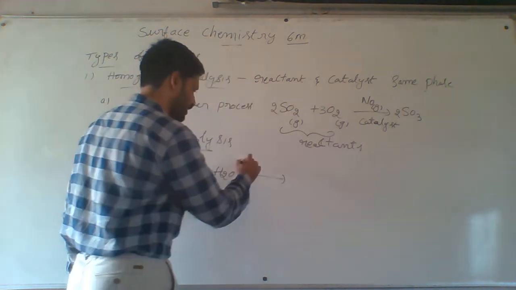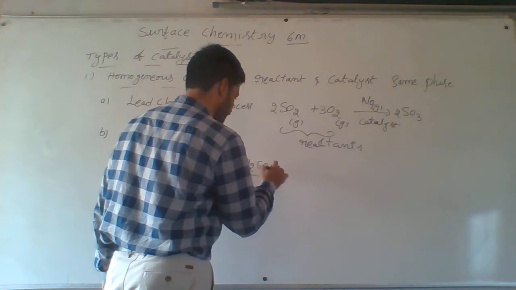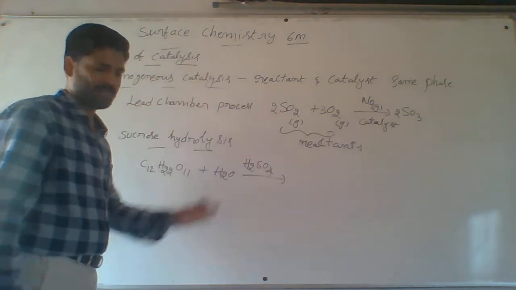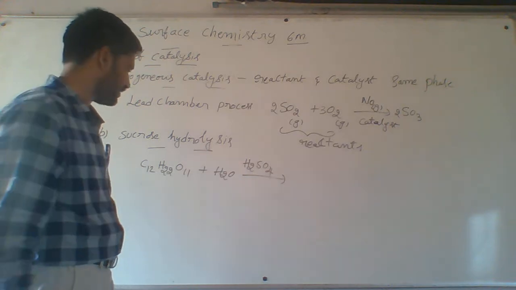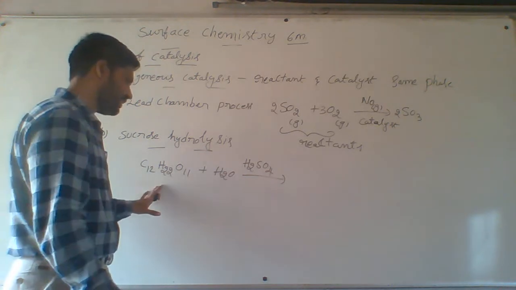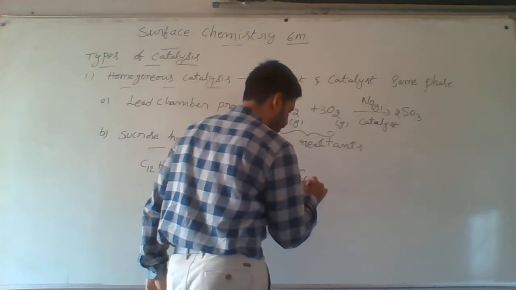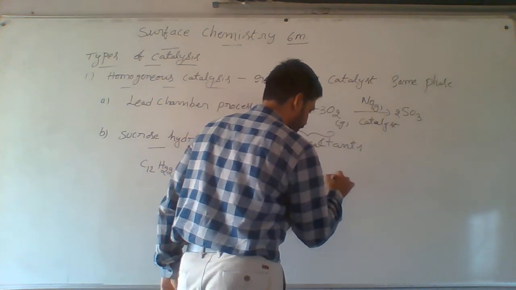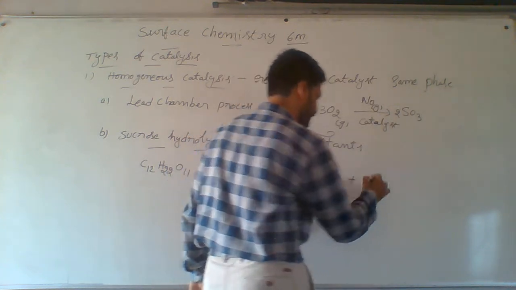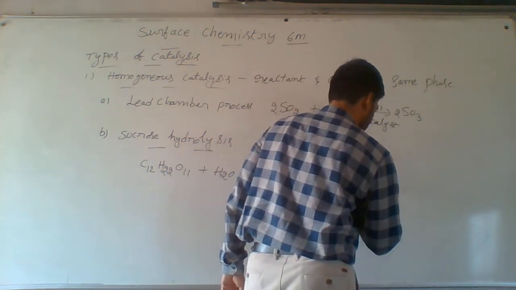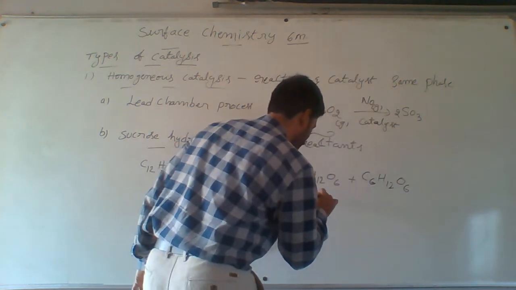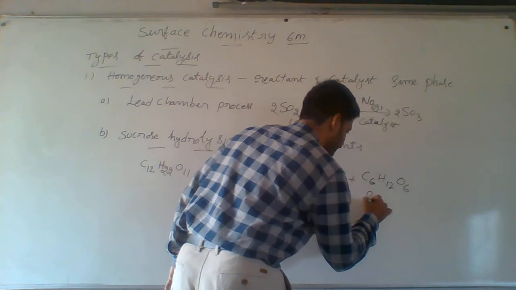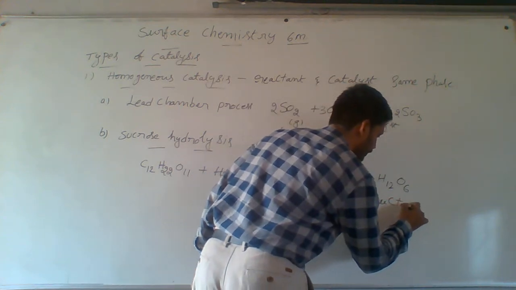I am taking it in the presence of H2SO4, acidic medium. Otherwise you can write H plus above the arrow, because it releases H plus ions. In acidic medium this reaction is carried out, and it forms glucose C6H12O6 plus fructose C6H12O6.